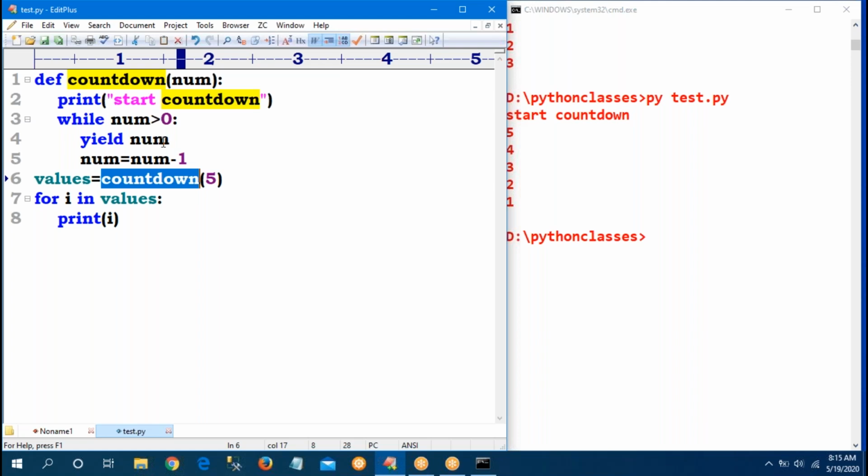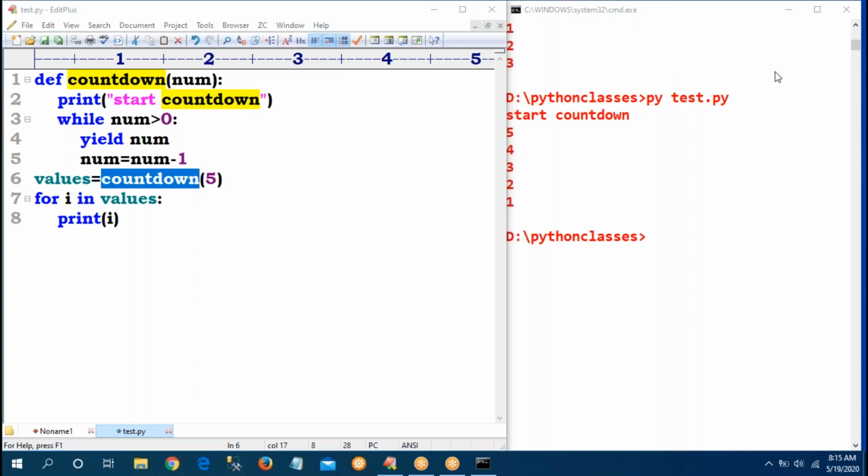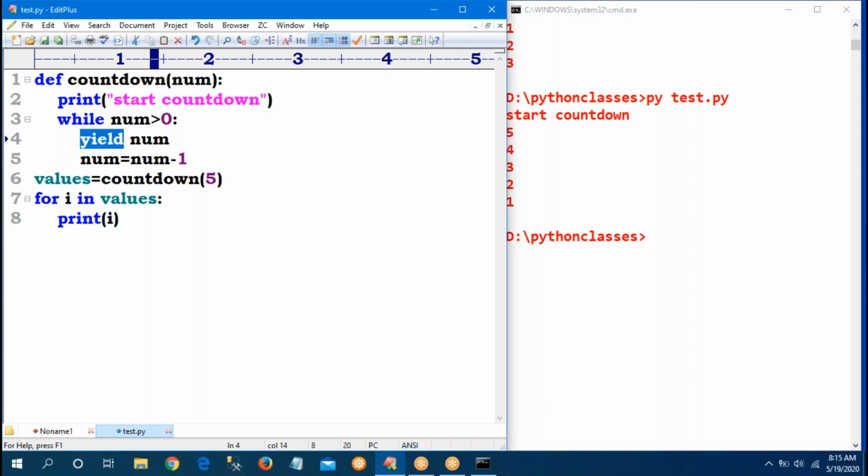So how many are there? 5 times. You can ask 5 times next. Instead of that, for i in values, print of i. All the values will be printed. So suppose same program. Sir, getting it, generators. Generate means whatever sequence of numbers you want to generate, you can generate with the help of the yield keyword.